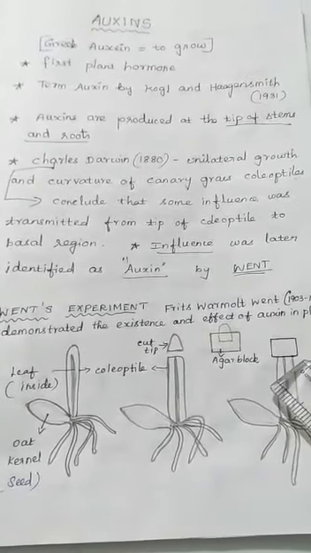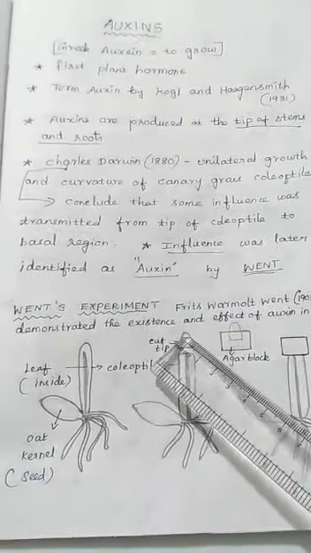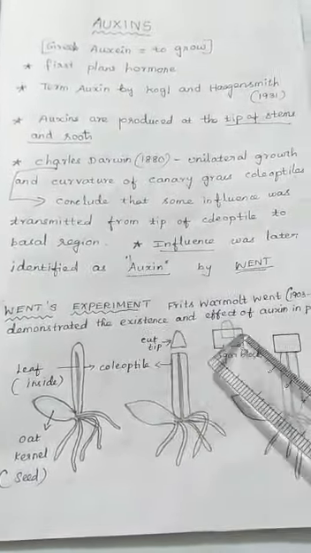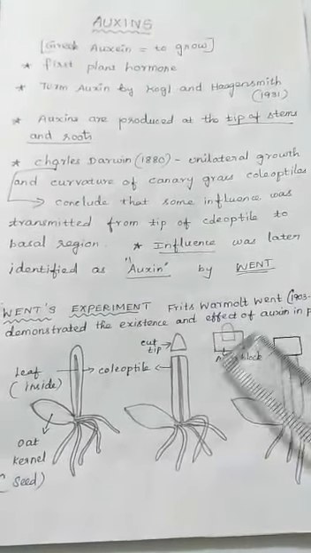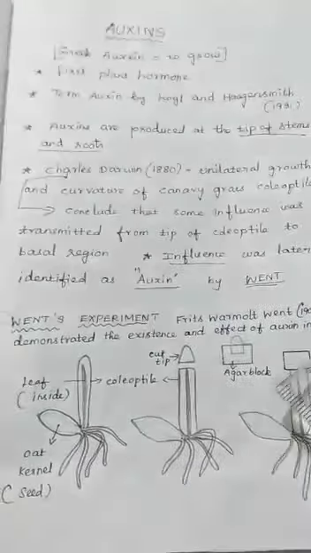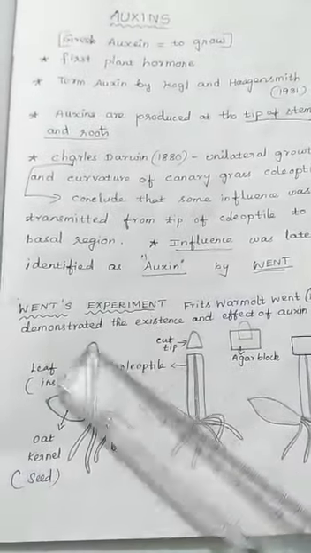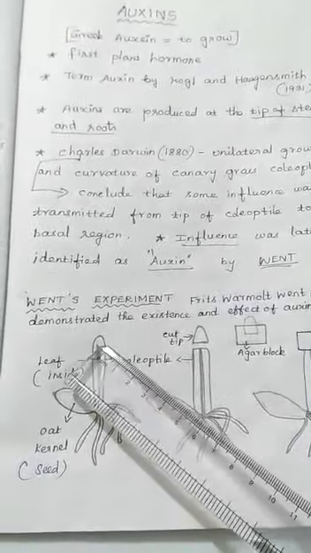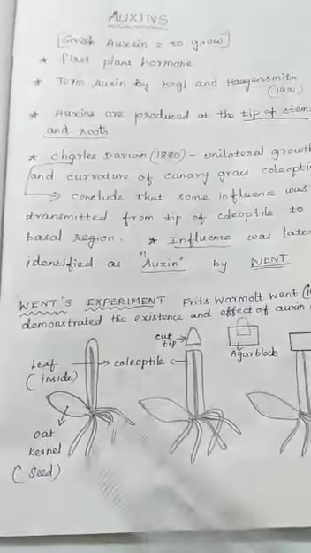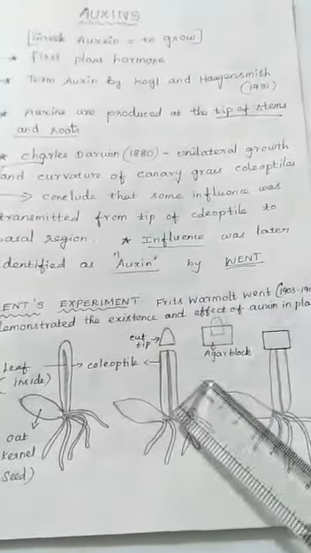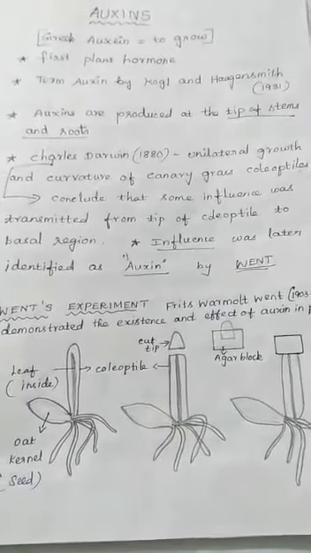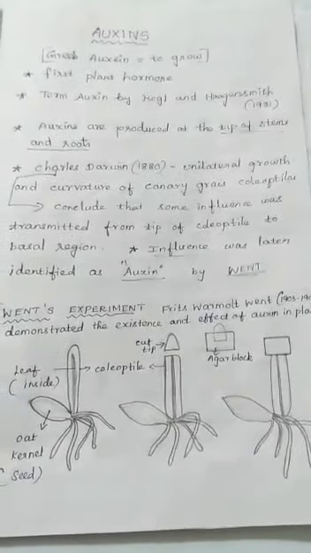From that he understood that something diffused down from the tip of the coleoptile, and that is responsible for the growth. So he concluded that some chemical substance diffusing from the tip of the coleoptile was responsible for the growth. So he named that auxin, meaning to grow.